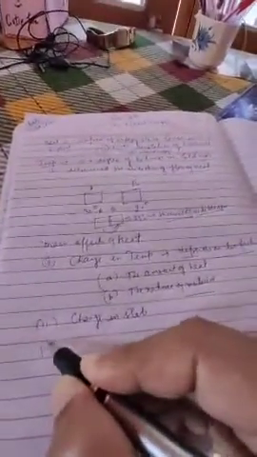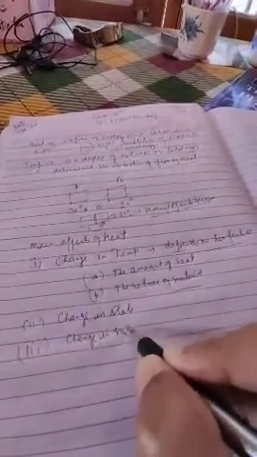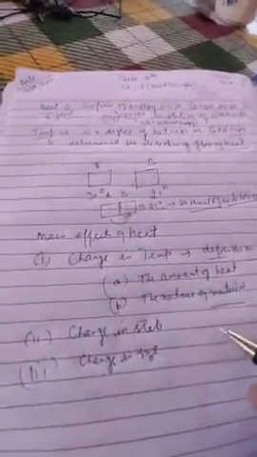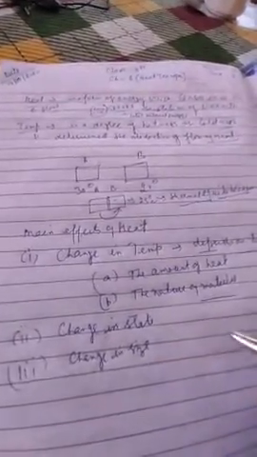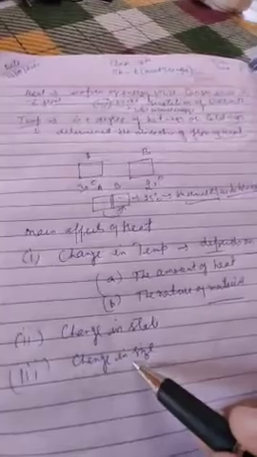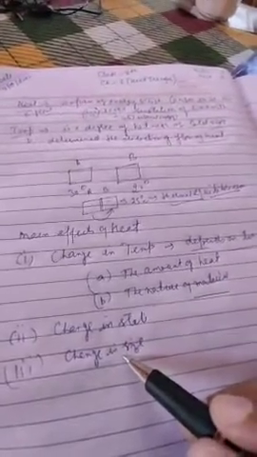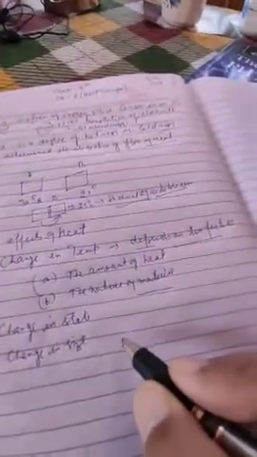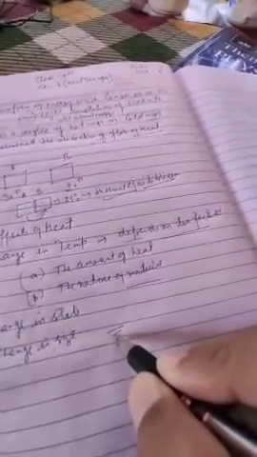Then the third effect of heat is change in size. If a substance is heated, it expands, and when cooled, it contracts. So this change in size of the body due to heating is called thermal expansion. It means the size increases or decreases due to heating.